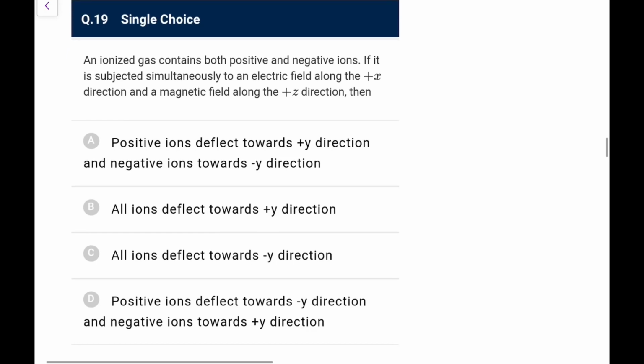An ionized gas contains both positive and negative ions. If it is subjected simultaneously to an electric field along the plus x and a magnetic field along the plus z direction, then what will happen? Okay. So electric field is along plus x and magnetic field is along plus z. Okay. So positive ions deflect towards positive y direction, negative ions deflect towards negative y direction.